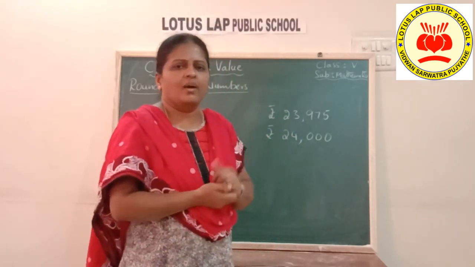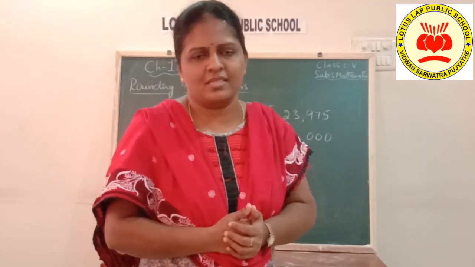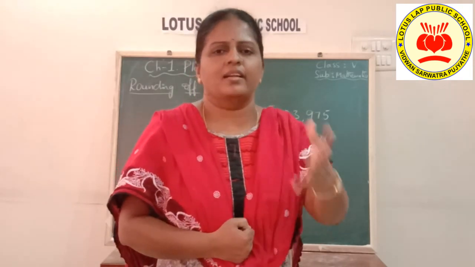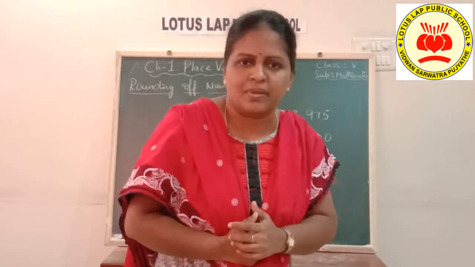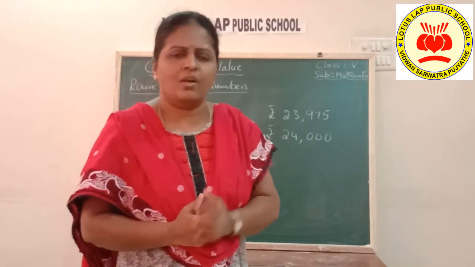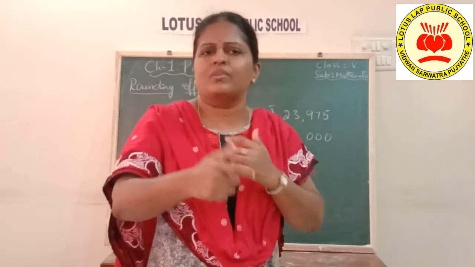Okay, so in rounding off numbers we have three cases children: rounding off to the tens place, hundreds place and thousands place. If you take a particular number and round it off to tens, hundreds and thousands, it might give you different values.